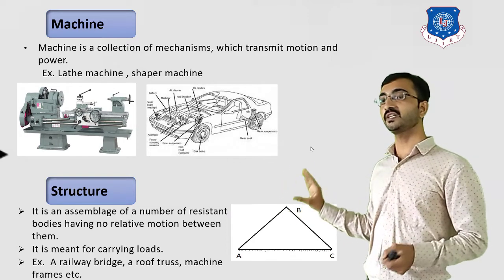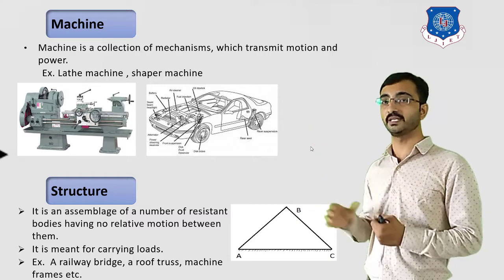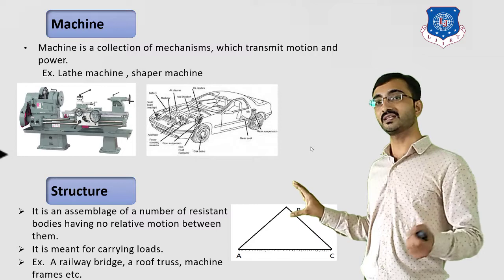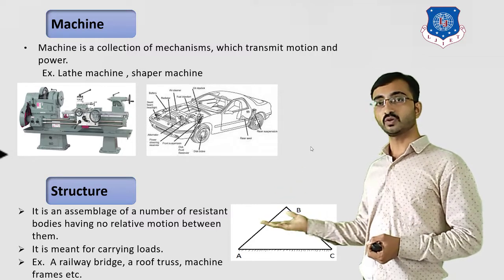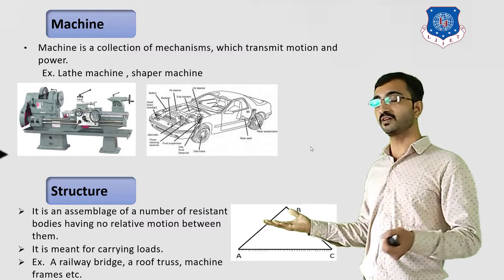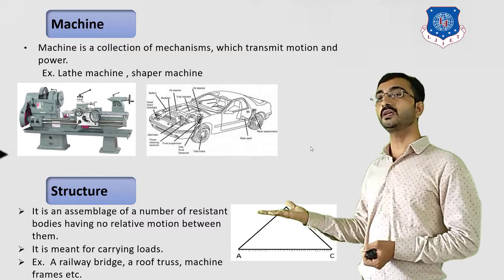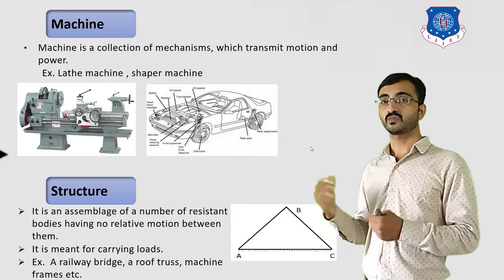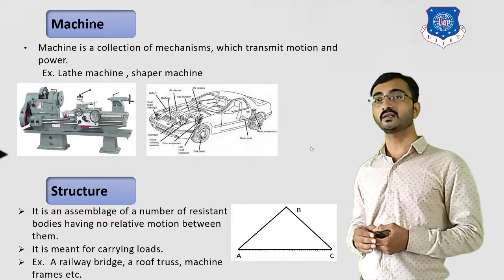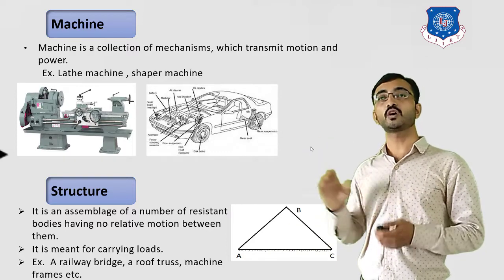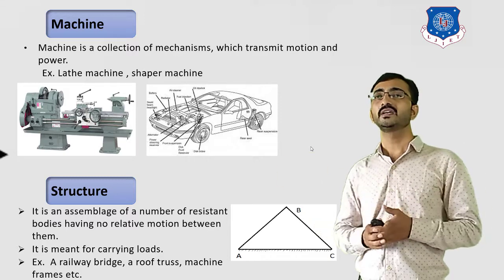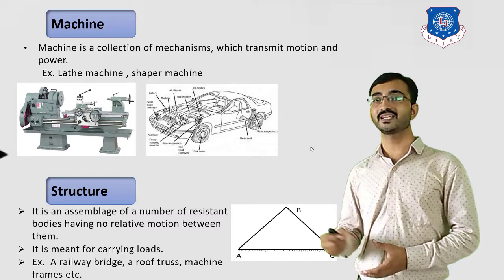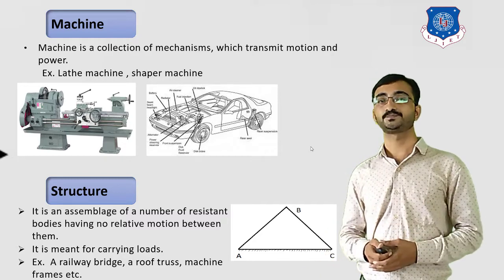Now this lock chain is used to transmit force only. Various examples of structure we can consider, such as a railway bridge, which is the best example where you can refer that a bridge is constructed mainly for force transmission purpose. Another example you can consider is railway roofs, or we can say various roofs, or in our day-to-day life we can observe various structures such as buildings and many other forms.